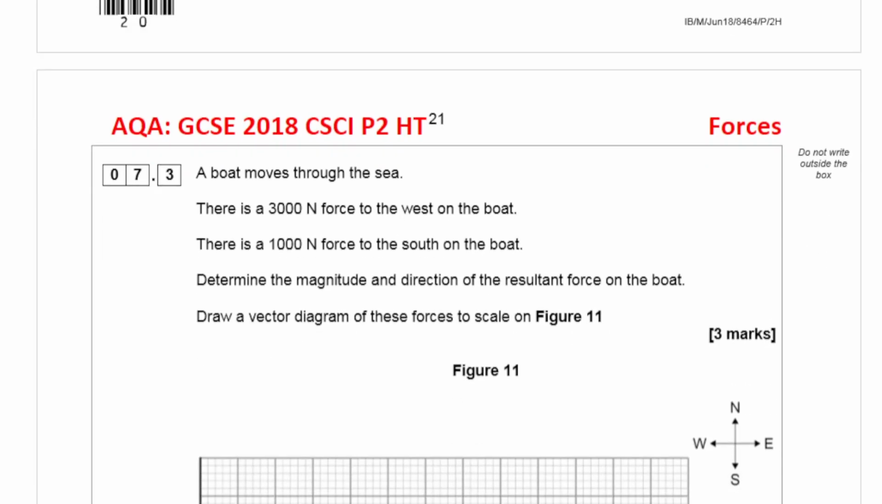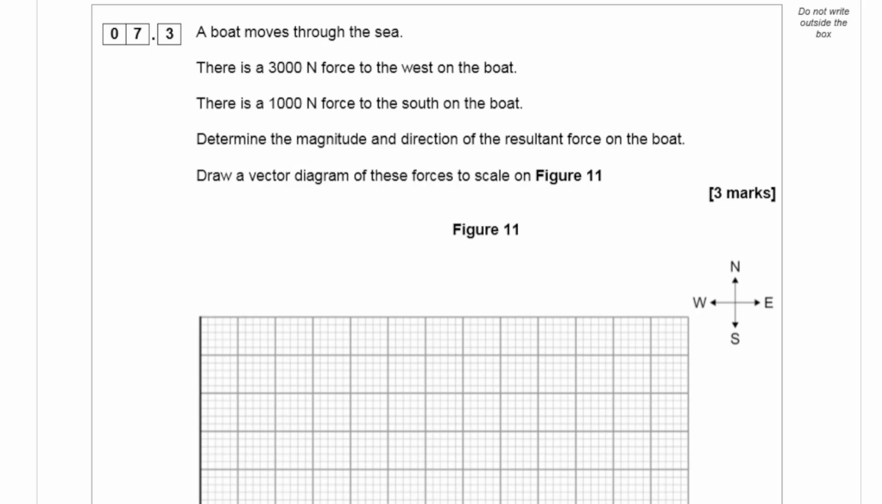A boat moves along through the sea. There is a 3000 Newton force to the west of the boat. There is a 1000 Newton force to the south of the boat. Determine the magnitude and direction of the resultant force on the boat. Draw a vector diagram for these forces. So the boat is moving west at 3000 newtons, and there's a force of 1000 due south.